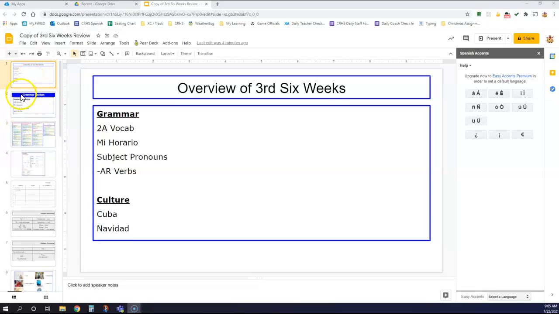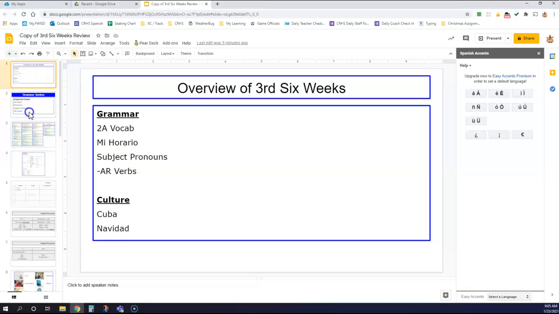Alright, so what we have here, this is our overview of the third 6 weeks. This is your 6 weeks review. I'm going to walk through this, show you how to fill this out, show you what you need to look at, what you need to study, and what you need to be prepared for when we meet next on A Day, Wednesday the 27th. You're going to take the 6 weeks exam, and B Day on Thursday the 28th of January, you're going to take this exam.